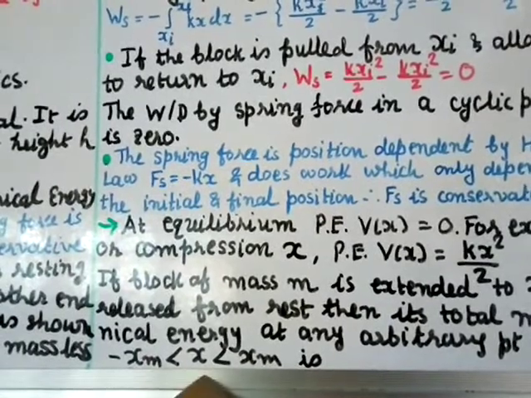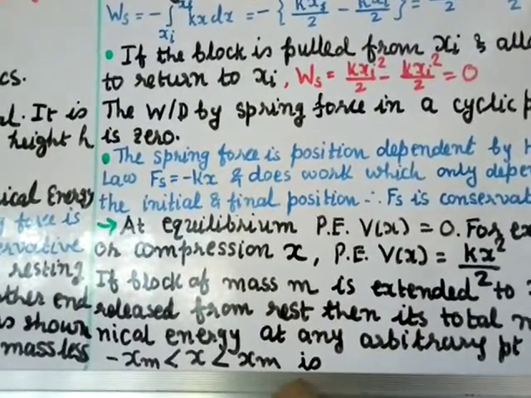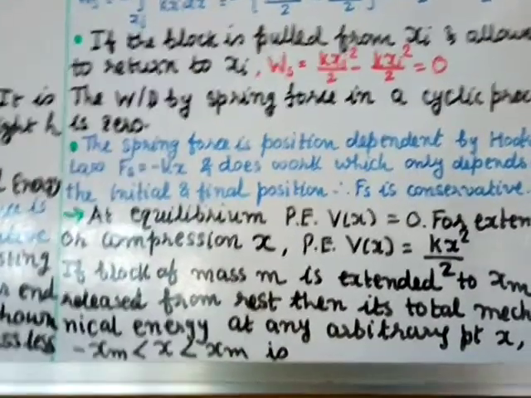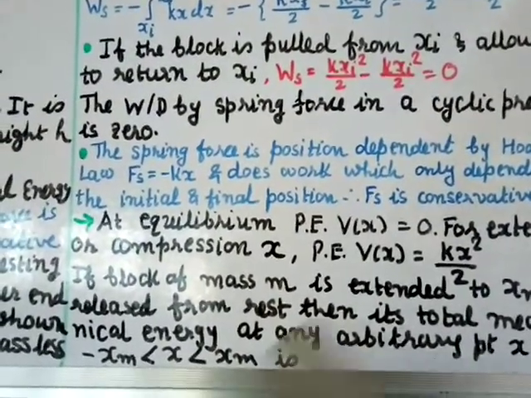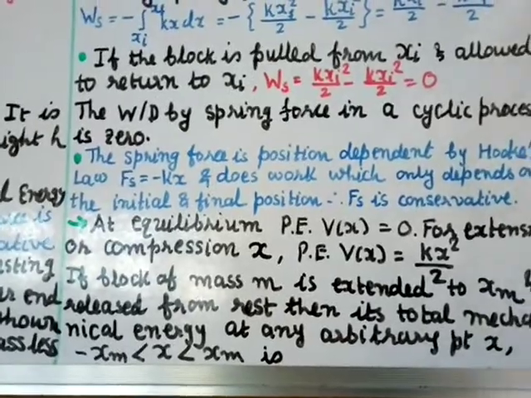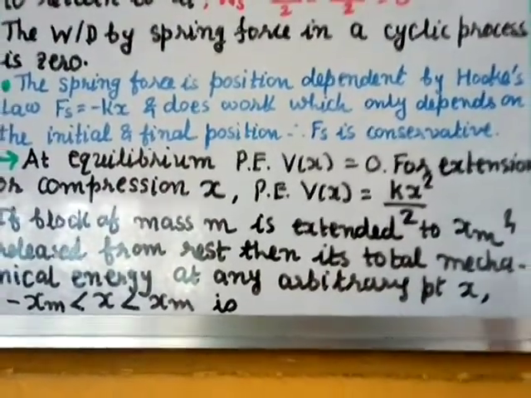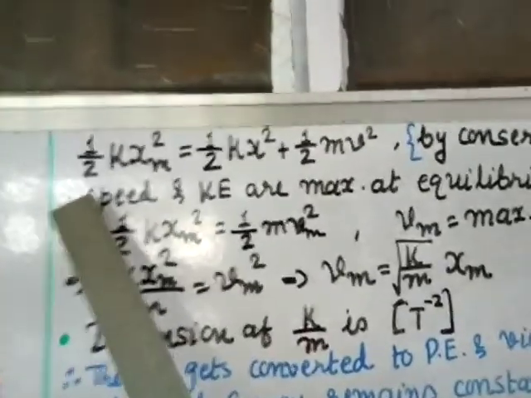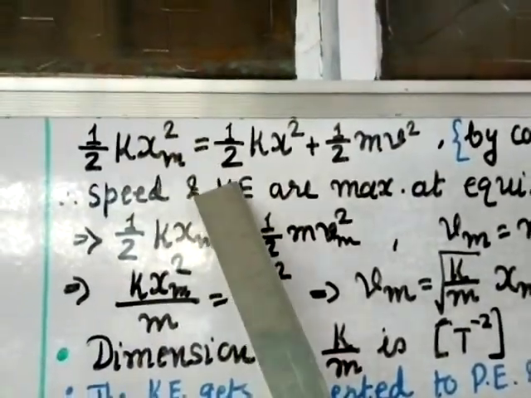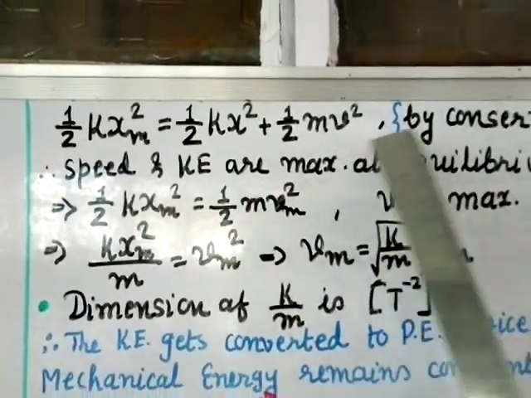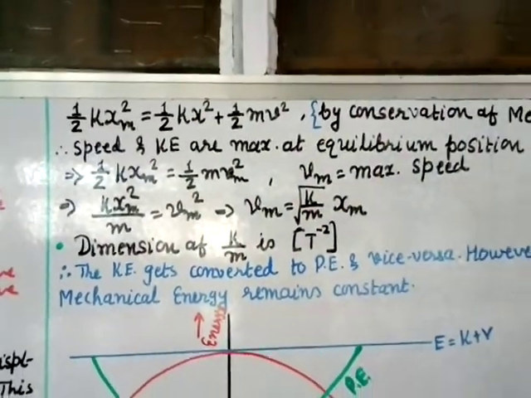So minus xm is less than x less than xm, so we are considering a point in between the maximum compression and maximum extension. We can write the total mechanical energy as half k xm square equal to half k x square plus half m v square. Why have we written this? This is by the conservation of mechanical energy.